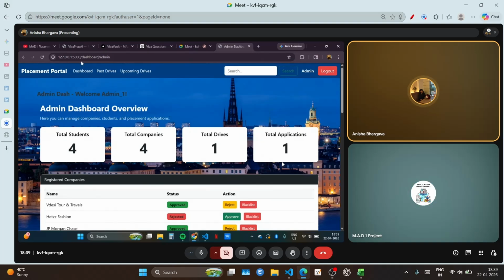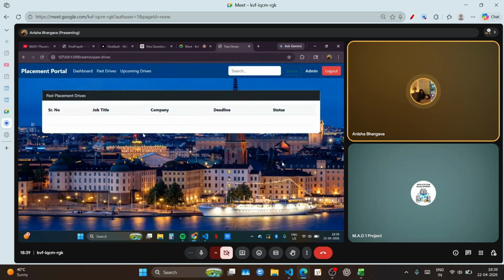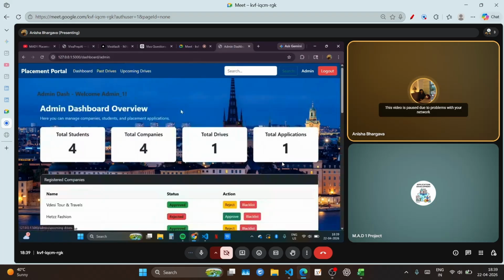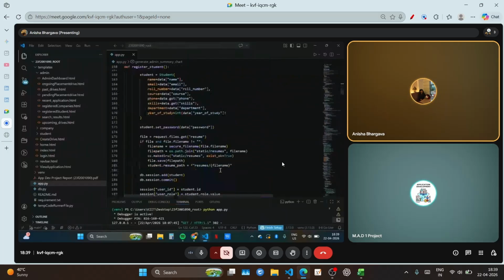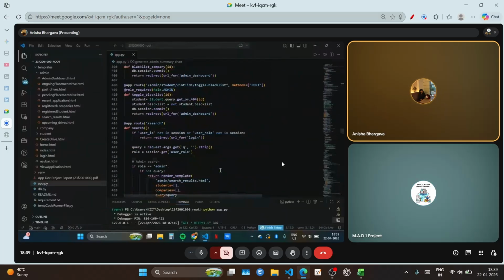Okay. Actually, there is one command I have to run. I don't remember the command, so I will figure this out. Okay, all right. That's one thing. So here, I have implemented the seed data.